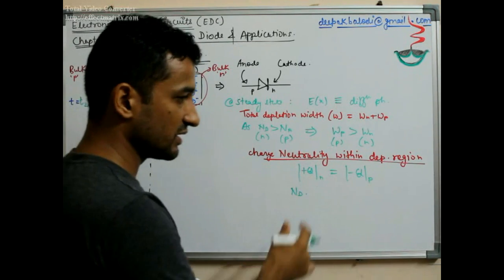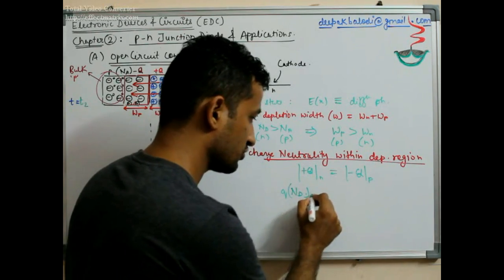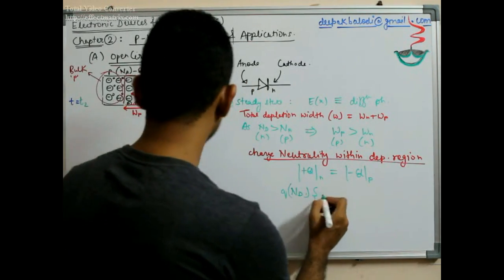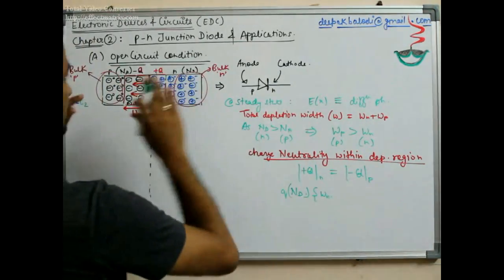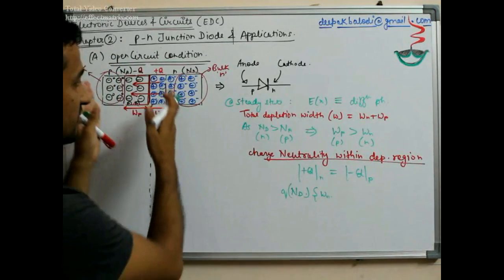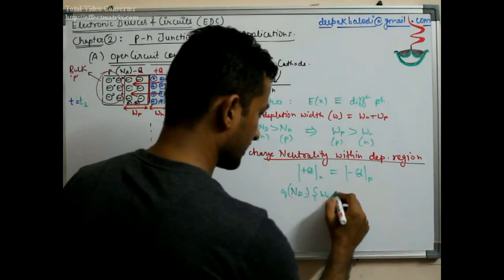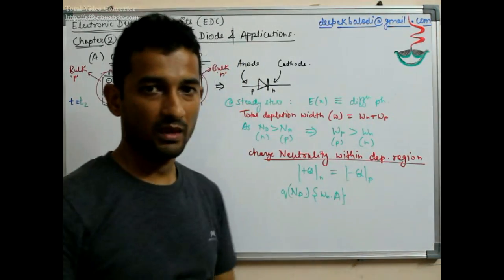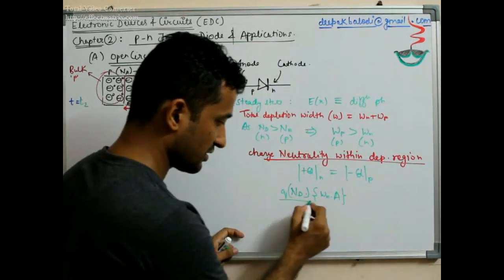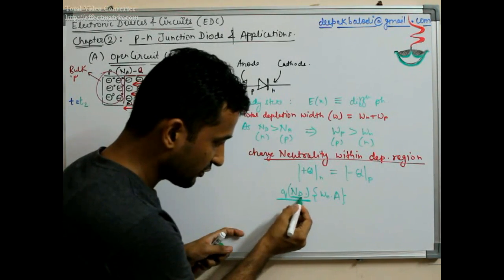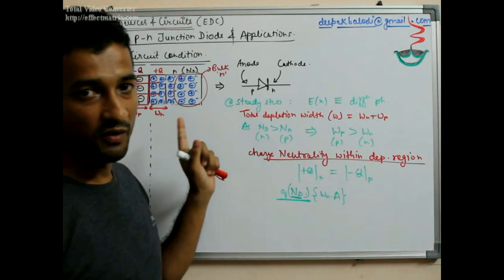So the total charge will be concentration into volume. So the volume on this side is this thickness Wn into the cross-sectional area, the width inside, which is not clear from this two-dimensional picture, but the cross-sectional area is same throughout. So I can take A as the cross-sectional area. So A remains same on both sides. So this is volume, this is concentration per unit volume, and this total Q, Nd times volume, is the positive charge.